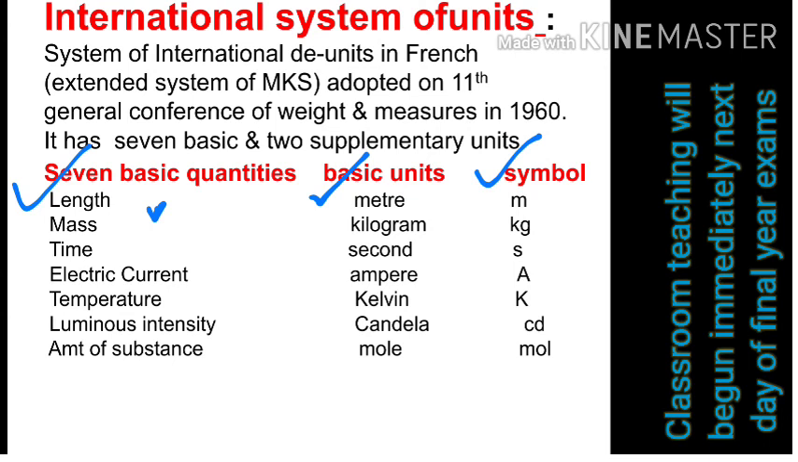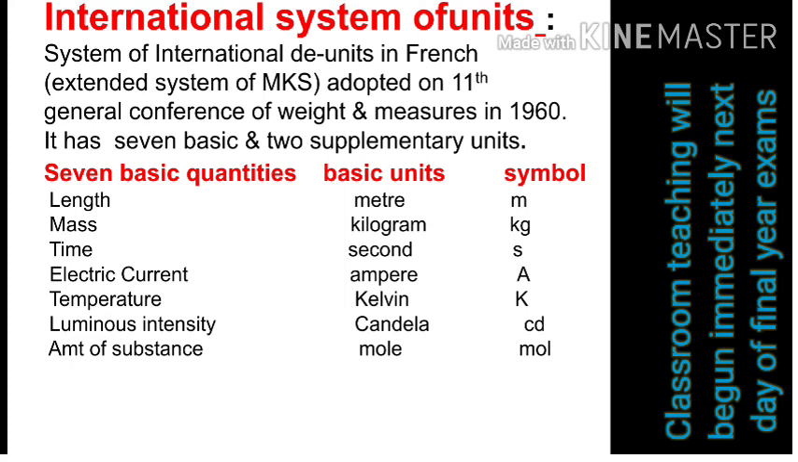For example, I will take length. Length is a physical quantity which is basic. Its unit is the meter, and its symbol is a small m. Likewise, then mass is there: for mass, the unit is kilogram, and the symbol is kg. Then time, seconds; electric current, temperature, luminous intensity, and amount of substance.